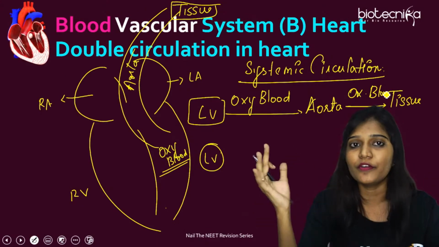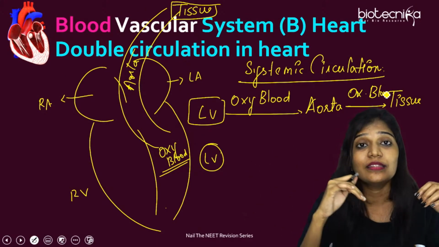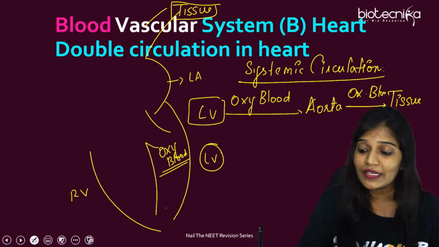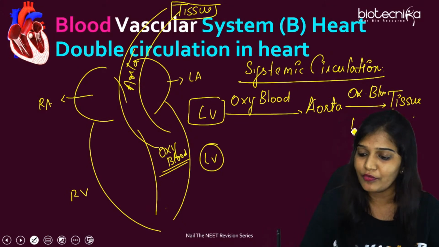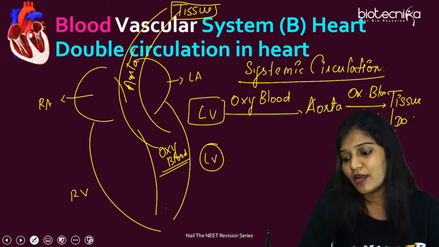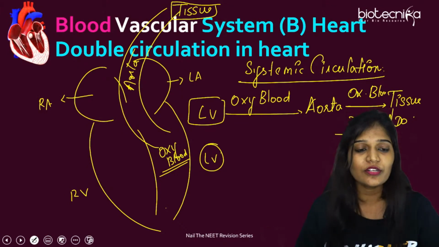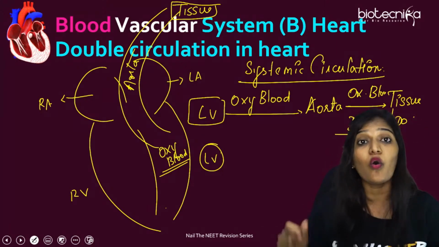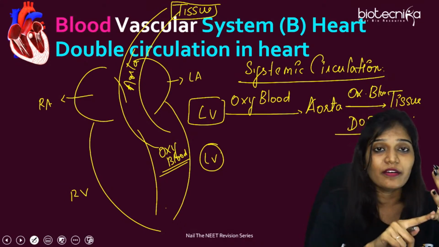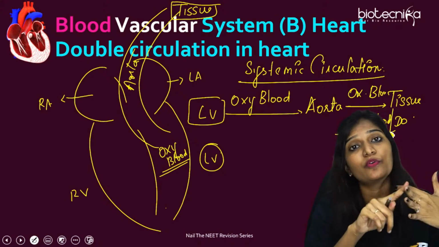And it will produce a lot of ATP. After utilizing, this tissue is going to release what? Deoxygenated blood. Let me write it over here. Deoxygenated blood. But who is going to carry this deoxygenated blood to the heart? All the systemic veins: superior vena cava, inferior vena cava, coronary sinus.